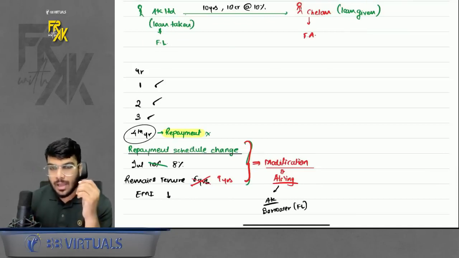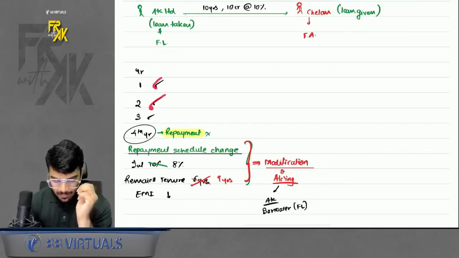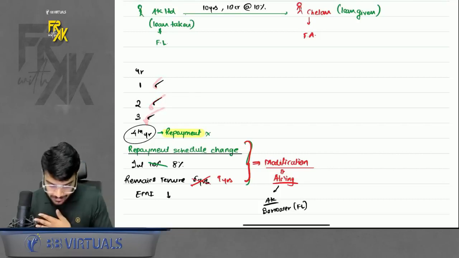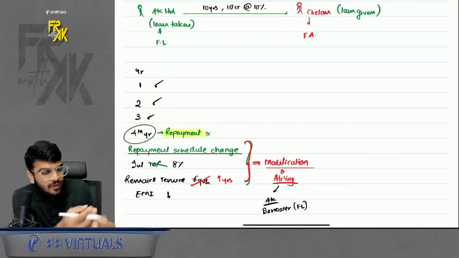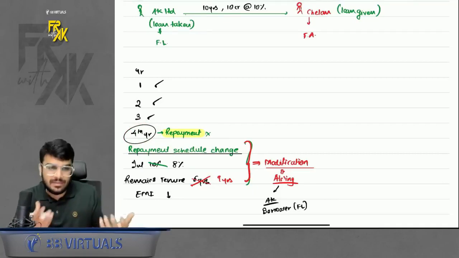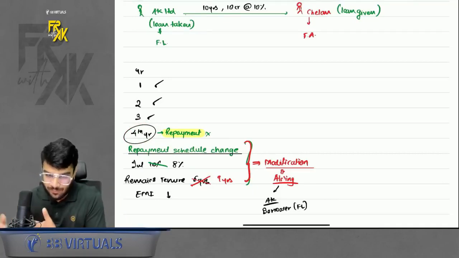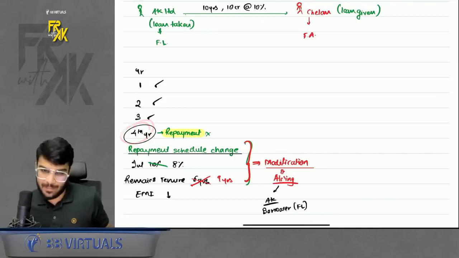Now let's assume I made repayment for year 1, year 2, and year 3. In the 4th year, I got committed. When you get committed with a girlfriend or boyfriend, you don't have funds. You only have funds to give gifts to your girlfriend or boyfriend. Now I don't have funds to make the repayment.